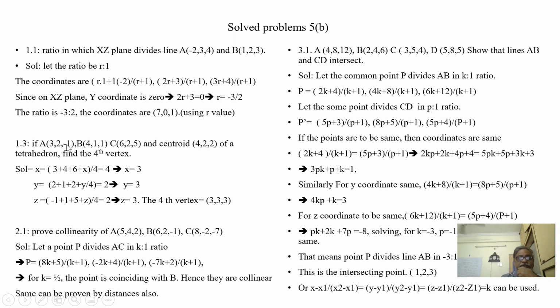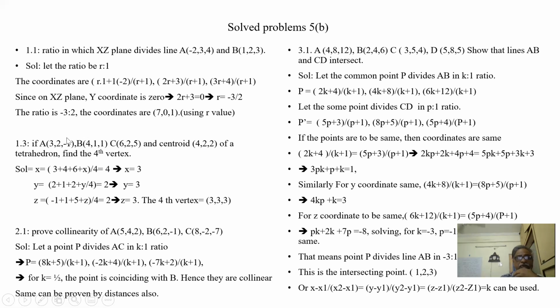Let us see another one. 3 points are given, and the centroid of a tetrahedron is given. What is the fourth vertex? We know sigma x by 4 is the centroid. So (3 plus 4 plus 6 plus x) by 4 is equal to 4. So I got x is 3.